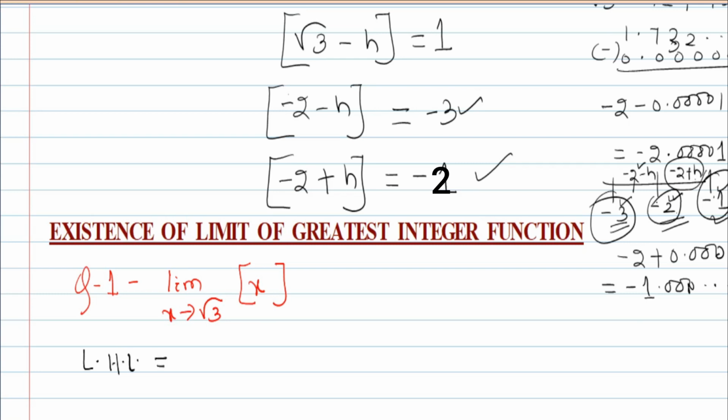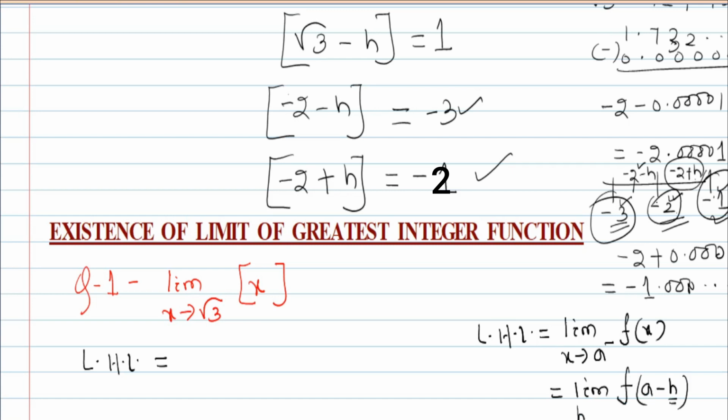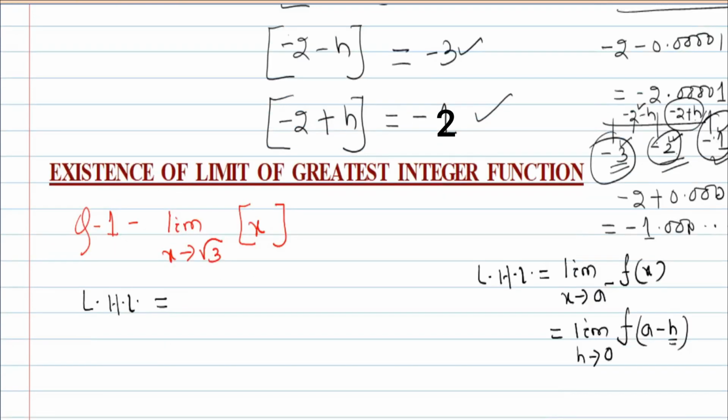LHL means, first you recall your memory: limit x tends to a minus of f of x, and x should be replaced by a minus h. What is h? h is a very small number that tends to 0. This is the value of the left hand limit.